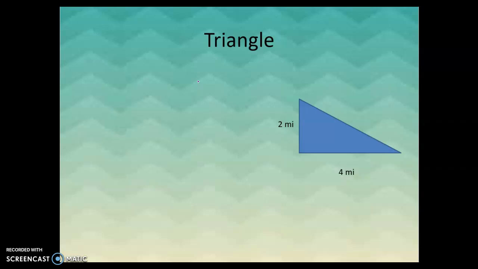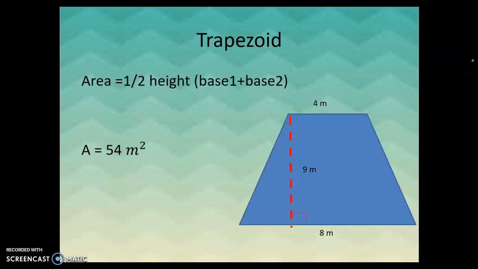A triangle, we've already mentioned, is just half of a rectangle. So if this were a rectangle, it would be 4 by 2, or 4 times 2, but a triangle is half of that. So 1/2 base times height. So 1/2, 4 times 2, and again we get 4. Our units don't match here. This says miles, and so we need 4 miles squared, not 4 meters squared. So do make sure your units do match.